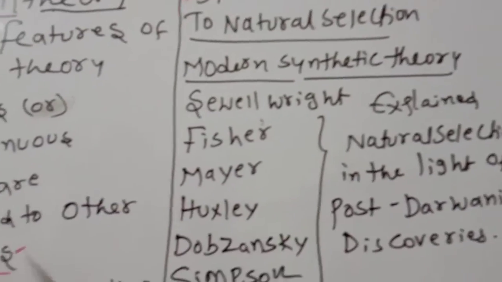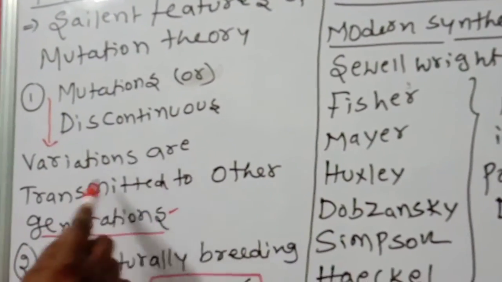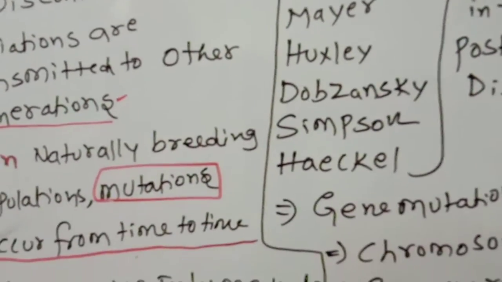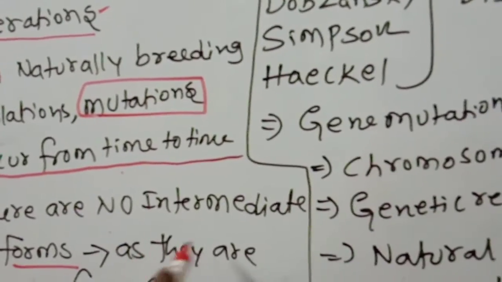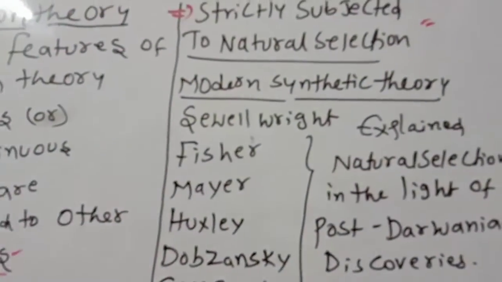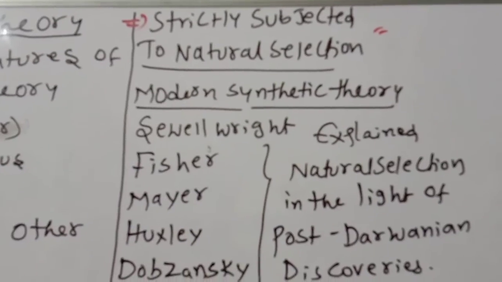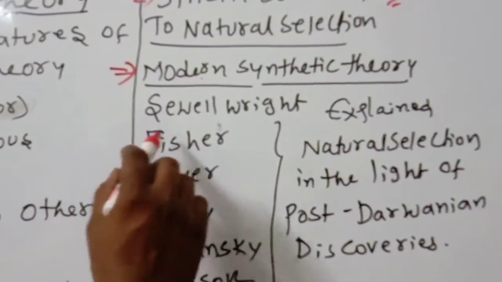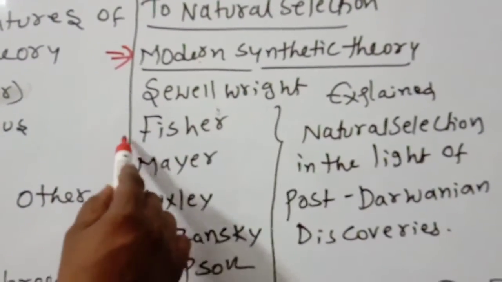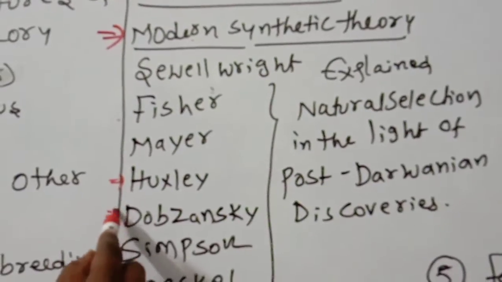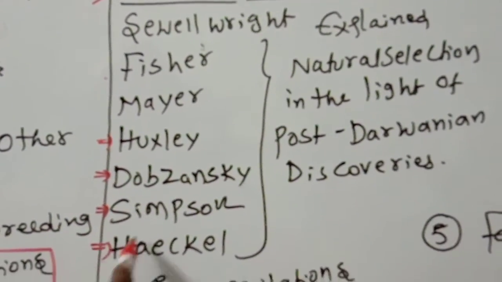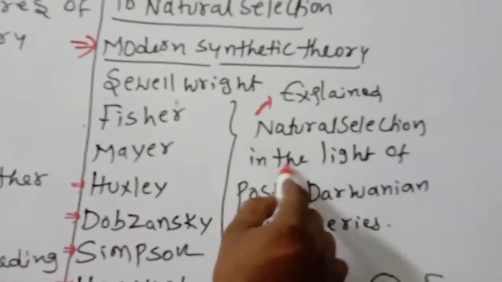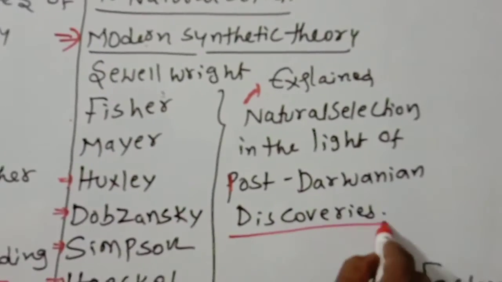What are the points? Mutations are discontinuous variations transmitted to other generations. In naturally breeding populations, mutations occur from time to time. There are no intermediate forms, as they are fully fledged, strictly subjected to natural selection. These are the mutation theory points. Next one, the modern synthetic theory. The scientists are Sewall Wright, Fisher, Mayr, Huxley, Dobzhansky, Simpson, and Haeckel, who explained natural selection in the light of post-Darwinian discoveries.